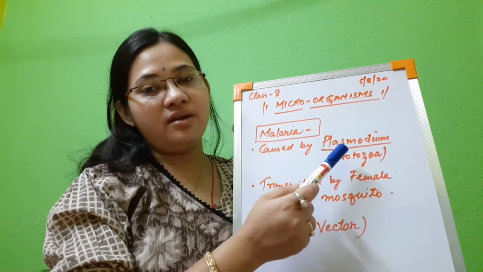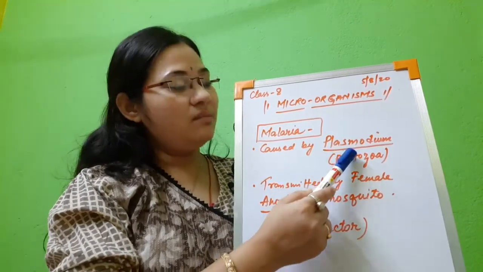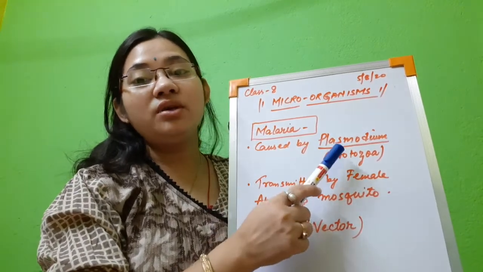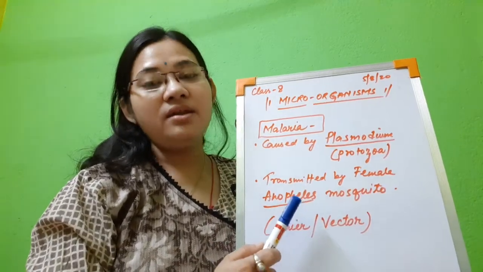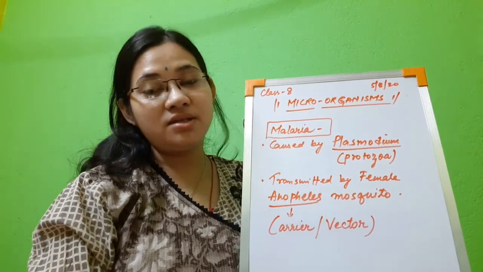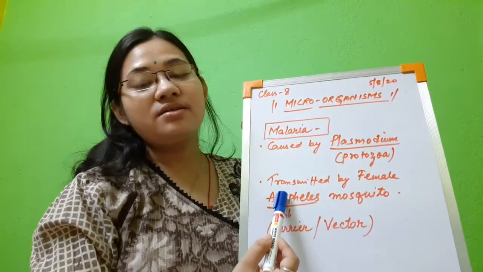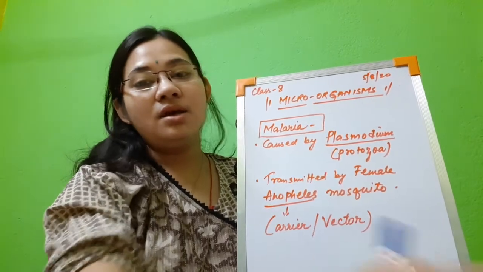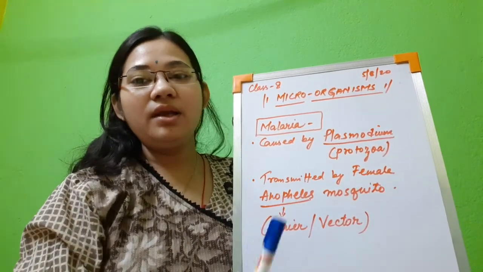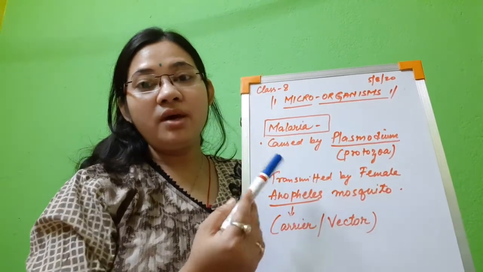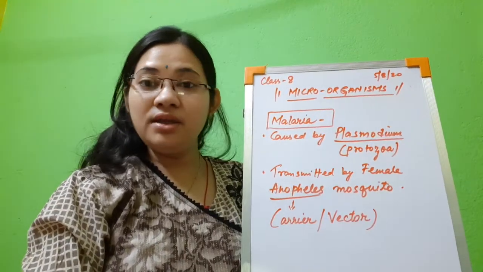So the causal organism, that is the microorganism, is Plasmodium. But Plasmodium is transmitted from an infected person to a healthy person by vectors or carriers, in this case the female Anopheles mosquito. So the female Anopheles mosquito transmits Plasmodium from an infected person to a healthy person.